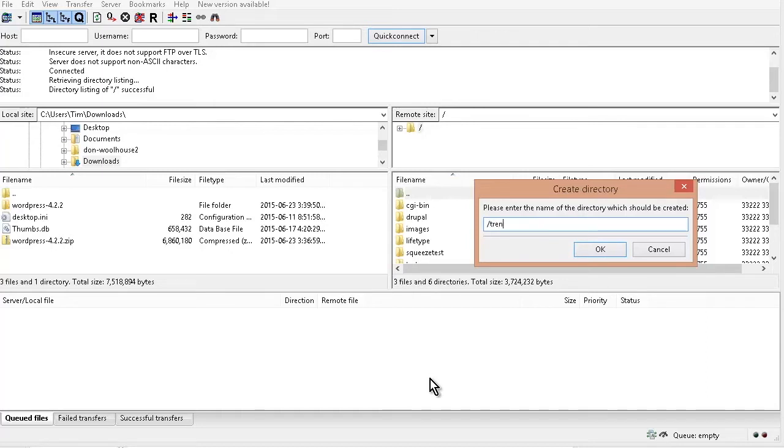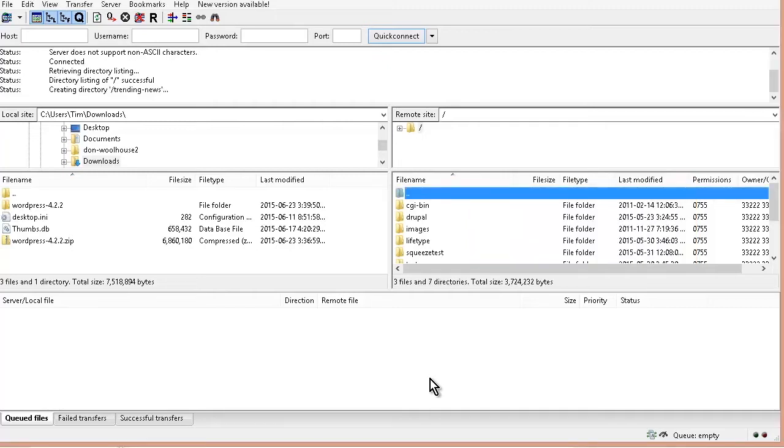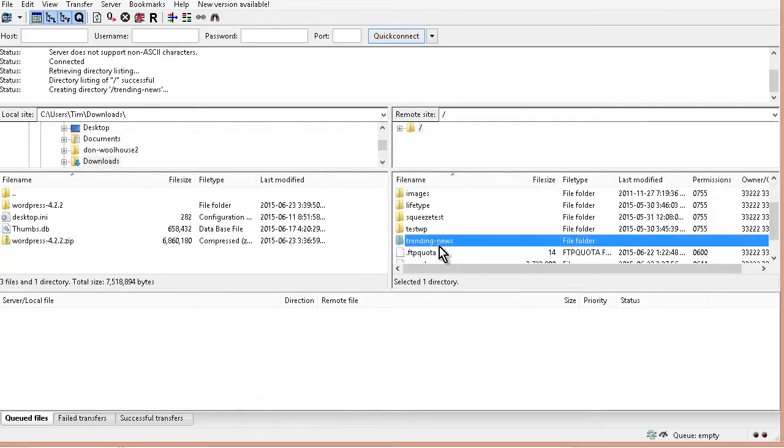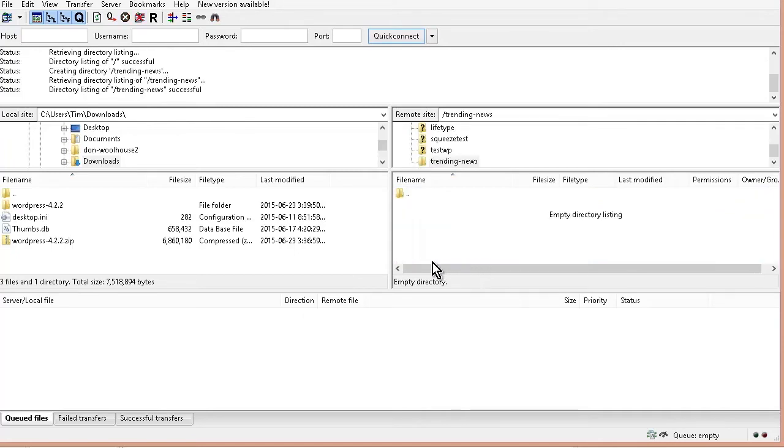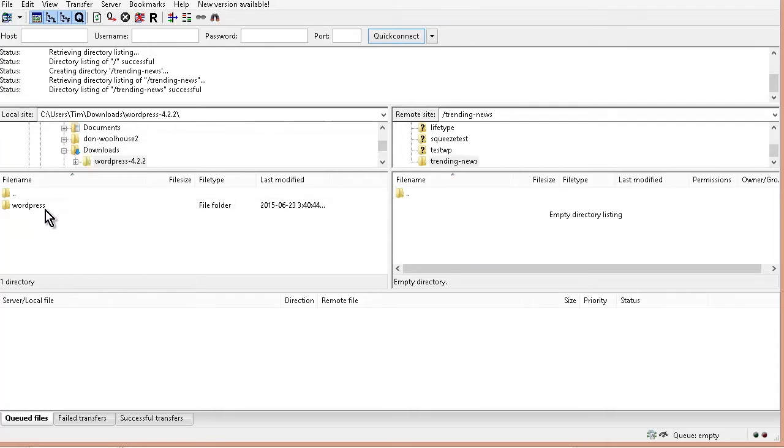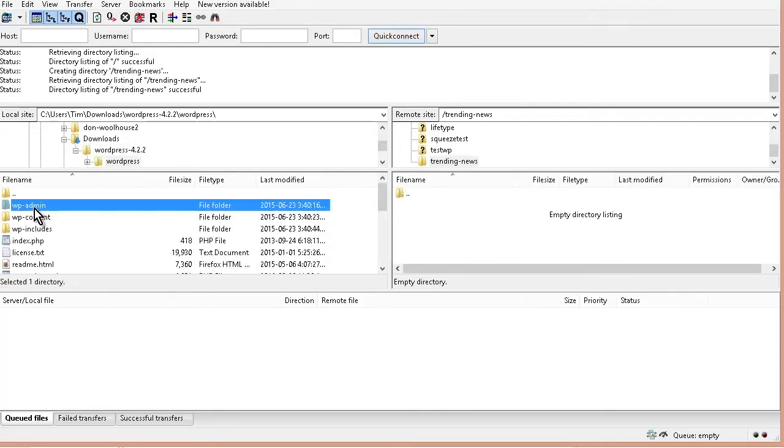Okay, so I'm going to call this trending news. Okay, and then what we're going to do is go to the trending news directory and go into it. Okay, and then this is where I'm going to upload all of the files. So I'll go over here to WordPress, and the WordPress, and then I want all these.